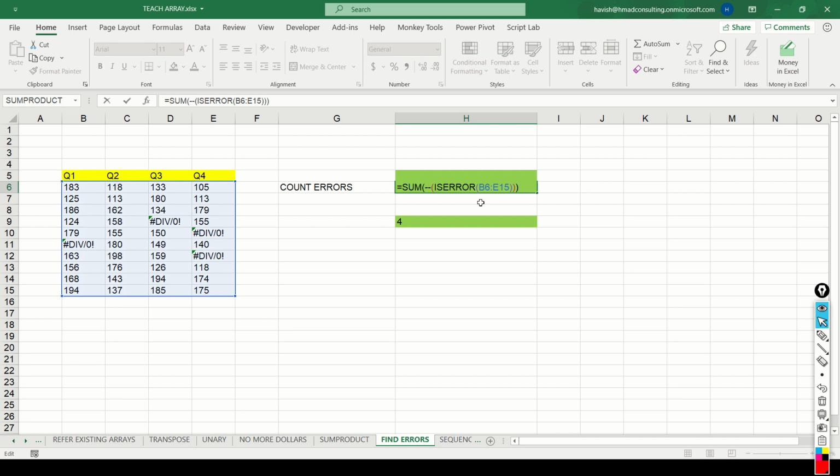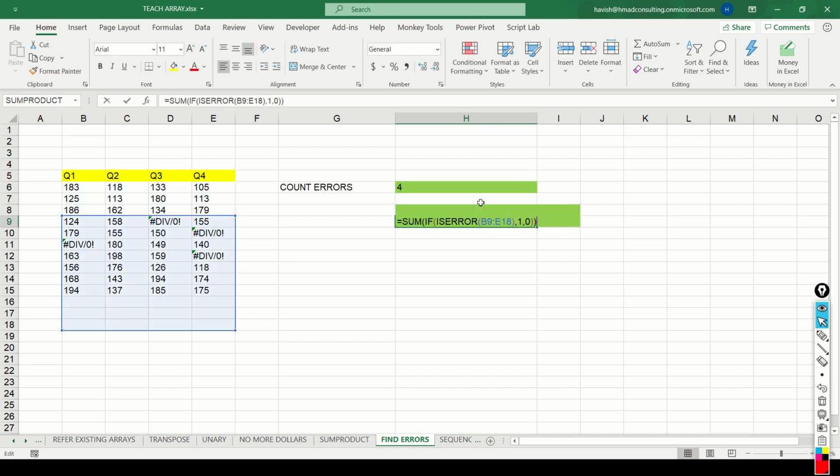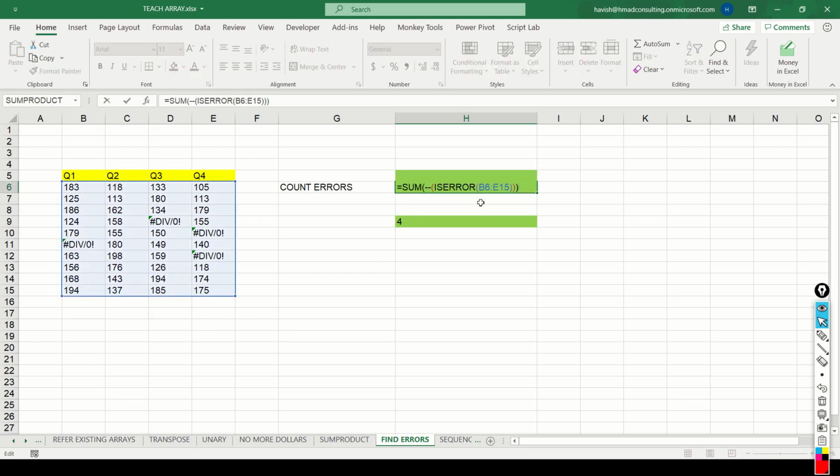Which one should you be using? I leave that up to you. The second formula is absolutely correct. There's nothing wrong with it. But I think you should get in the habit of using unary operators. There are a number of reasons why unary operators are better, because these are very powerful operators, and there are a number of cases wherein using a unary operator will make the formula much more efficient, much cleaner, and much shorter.